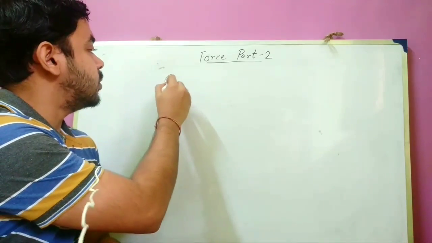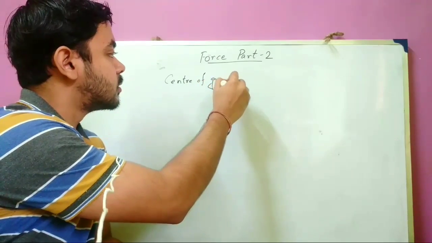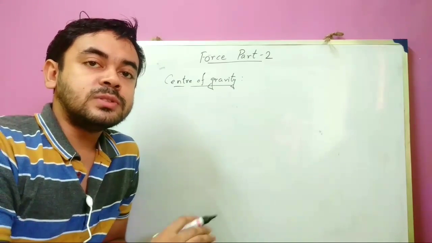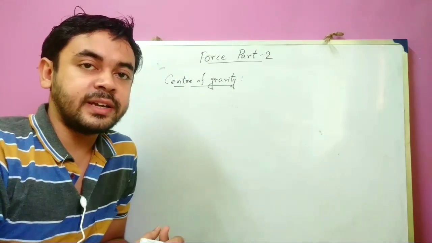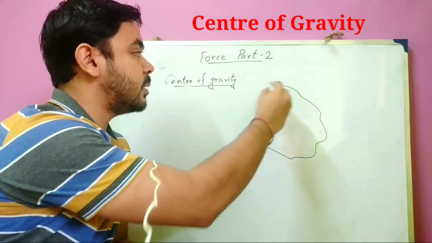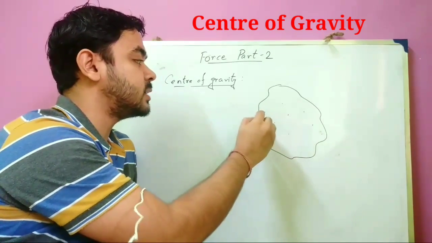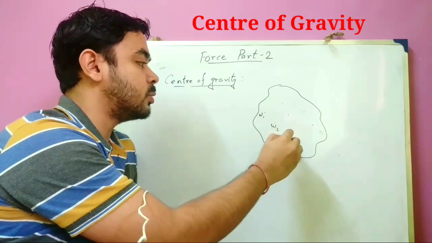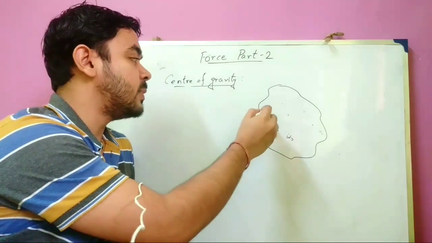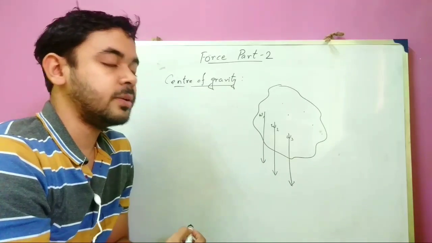Now we will discuss the center of gravity. A body can be considered to be made up of a large number of particles of weights W1, W2 and so on. Suppose this is a body, its constituent particles' weights are W1, W2, W3 and so on. These weights, these forces, will be acting in the downward direction and they will be parallel to each other, right?